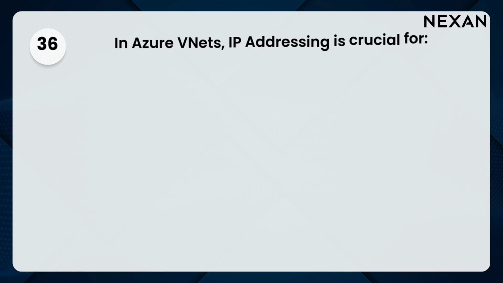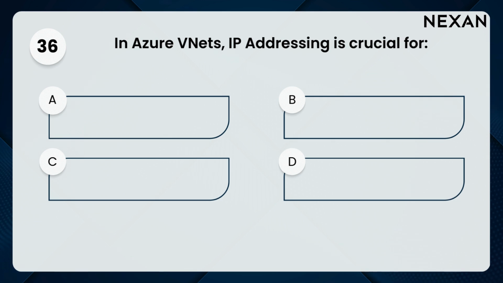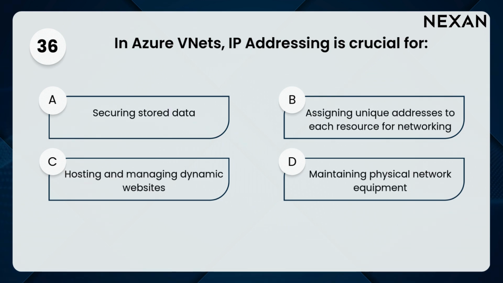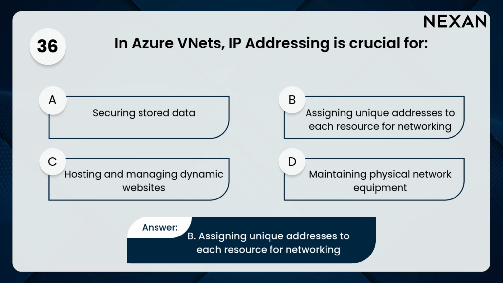36. In Azure, VNets IP addressing is crucial for: A. Securing stored data, B. Assigning unique addresses to each resource for networking, C. Hosting and managing dynamic websites, D. Maintaining physical network equipment. Answer: B. Assigning unique addresses to each resource for networking.